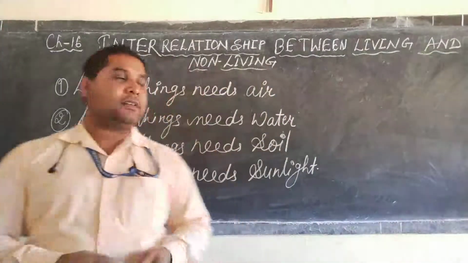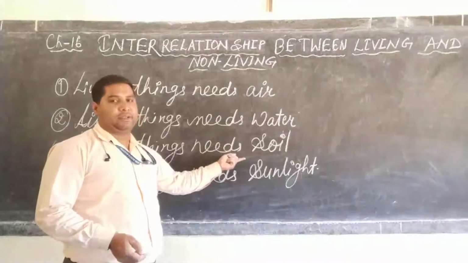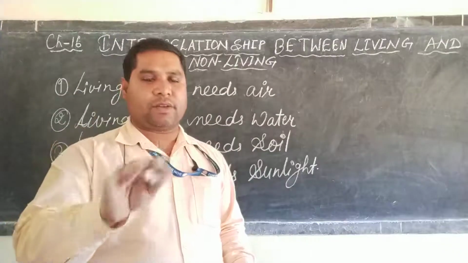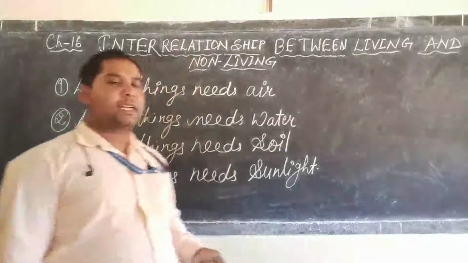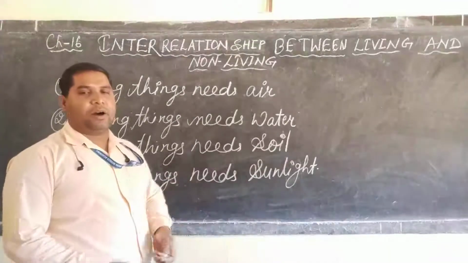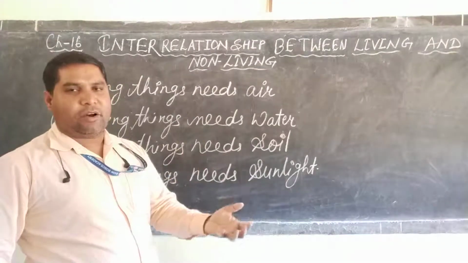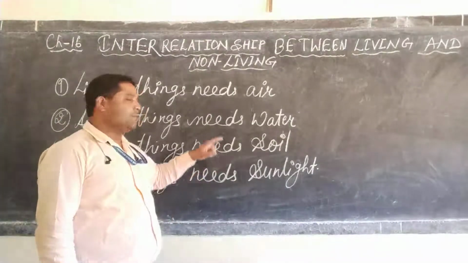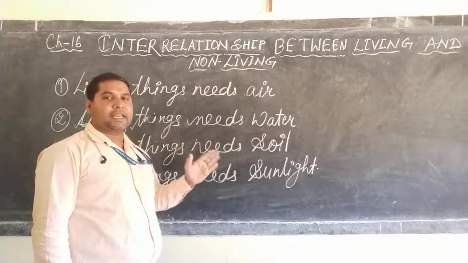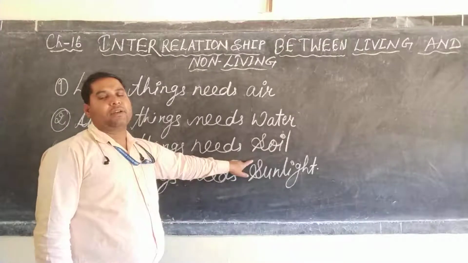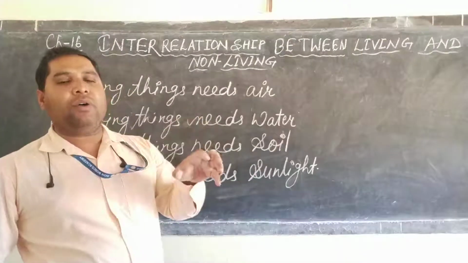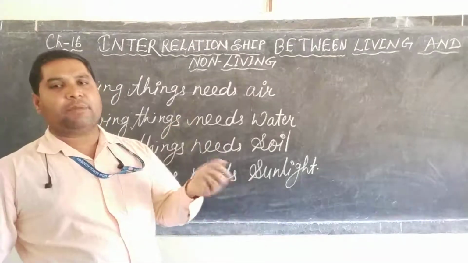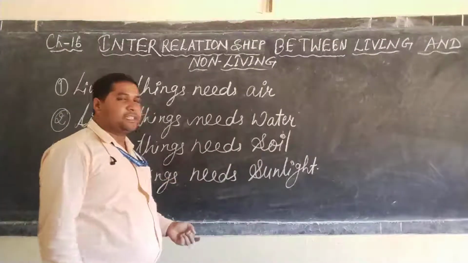And dear student, you should know that plants grow in soil only, and if there are no plants, no other organism can survive on the surface of the earth, because we directly depend upon green plants for our food, shelter and oxygen. All this we require for survival, and we get all these things from green plants. And where do green plants grow? In soil. So you can understand how soil is essential for green plants and for living beings.